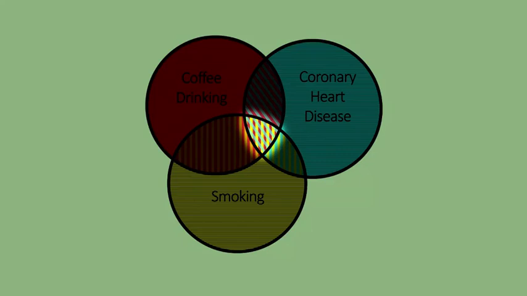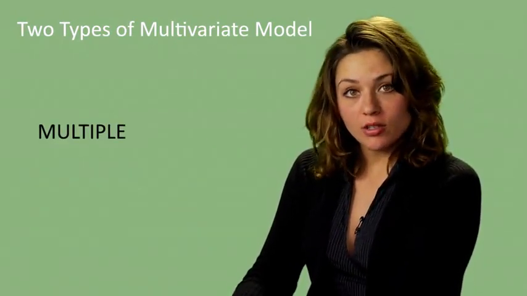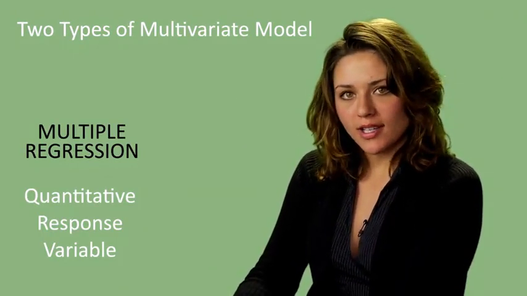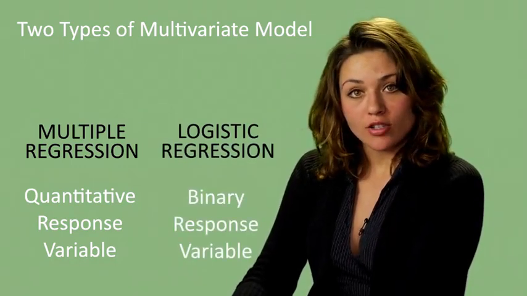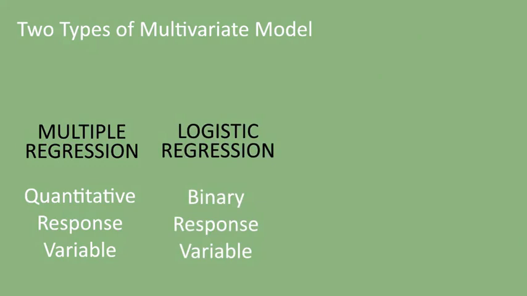When we run multivariate models, we're partialing out the portion of the association between the explanatory and response variables that can be accounted for by that overlap with the third variable. For this course, we will only be discussing two types of multivariate models: the multiple regression, where our response variable is quantitative, and the logistic regression, where our response variable is binary. That is, a two-level categorical variable.